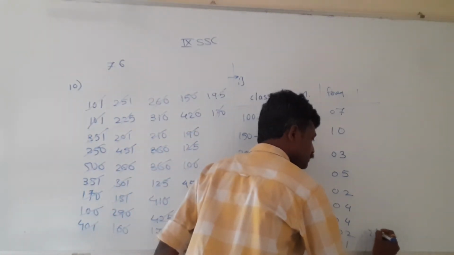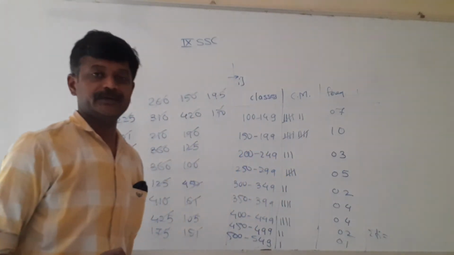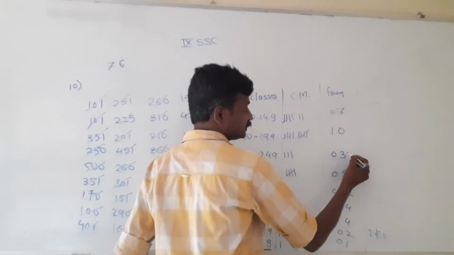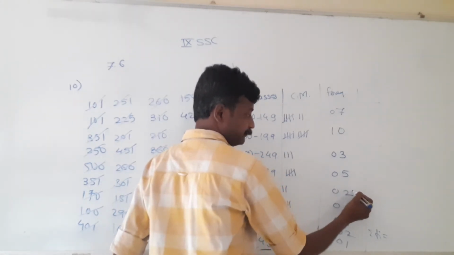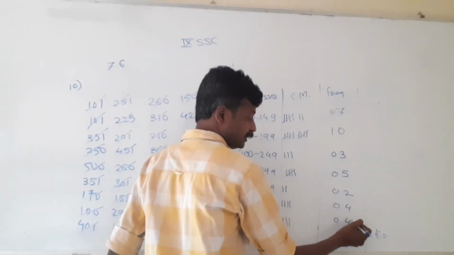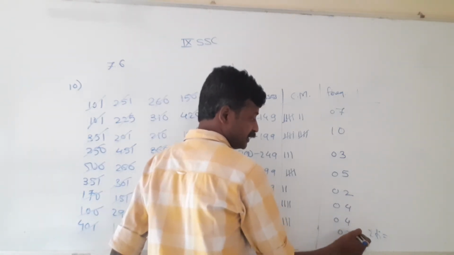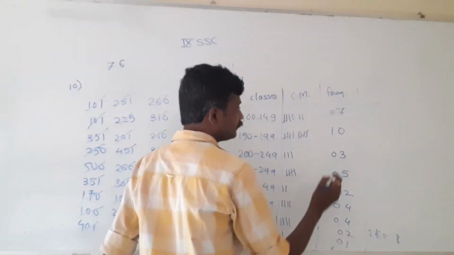Summation of frequency is equal to, we'll add first the digit at unit place. 7 plus 3 is 10, 10 plus 5 is 15, 15 plus 2 is 17, 17 plus 4 is 21, plus 4 is 25, 26, 27, 28, so 8 carry 2. Now we'll add the 10 digit.